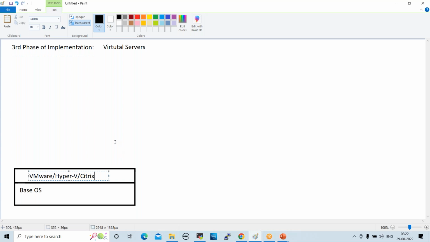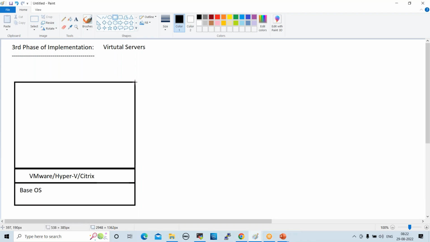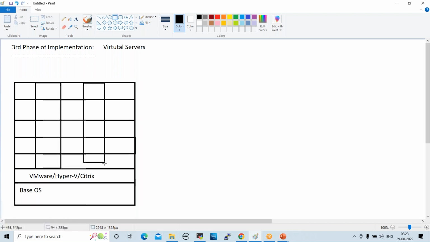On top of this, we can create virtual servers. However many servers you require, we can create, as per the physical server capacity. These are the virtual servers.